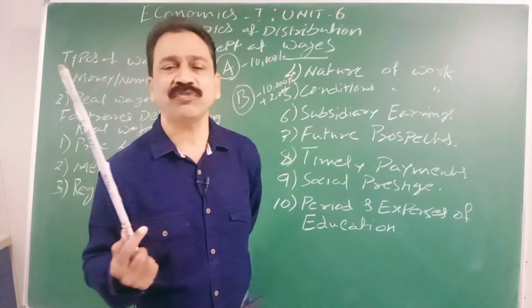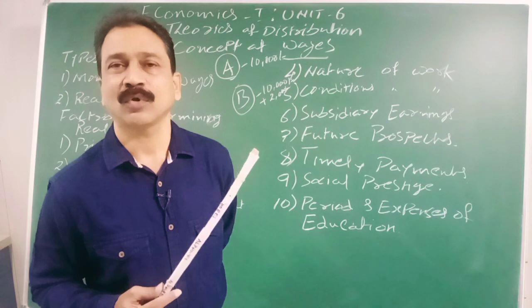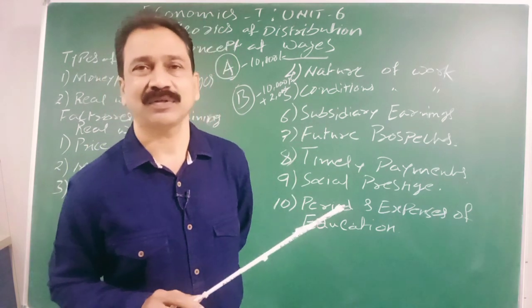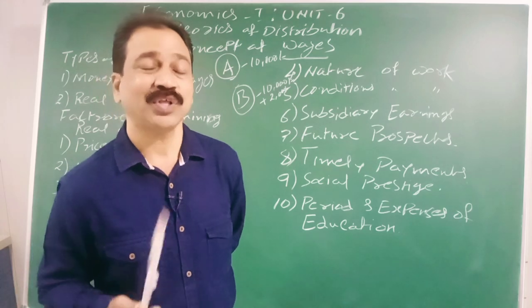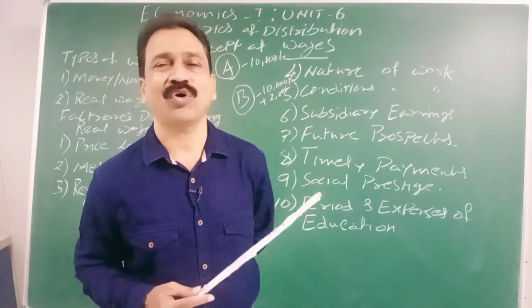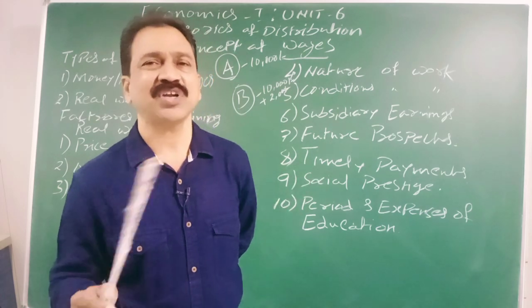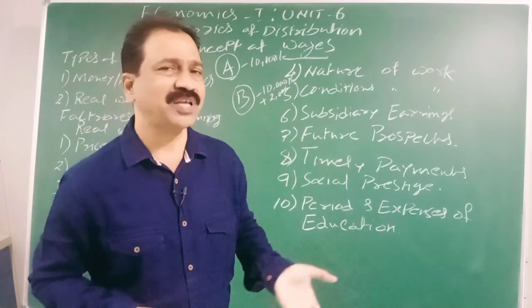Here I want to give you one example. A doctor who is working in a government hospital, if he is given a chance to do his private practice also, that is subsidiary earning. That makes real wage more. If he is not given a chance to work in a private clinic outside, then his real wage is less.